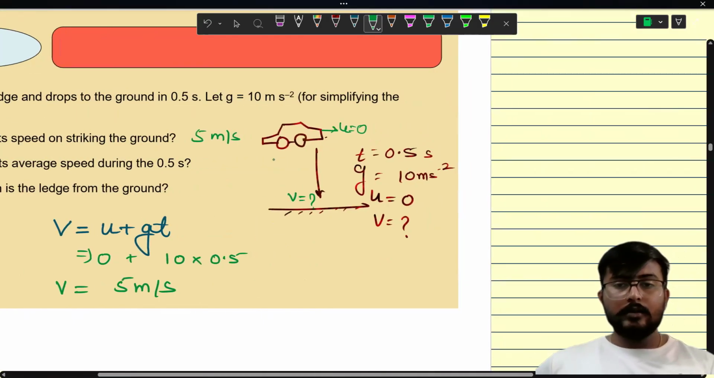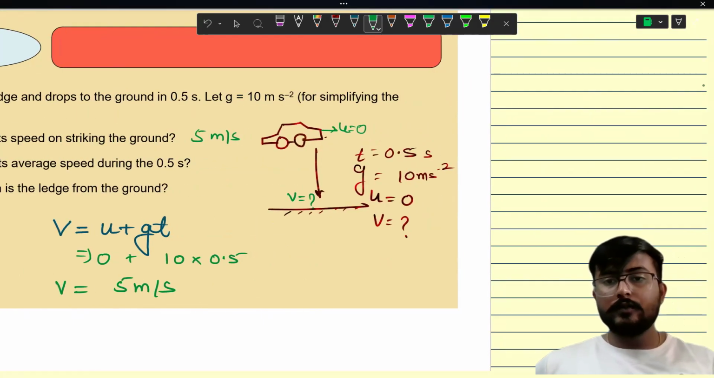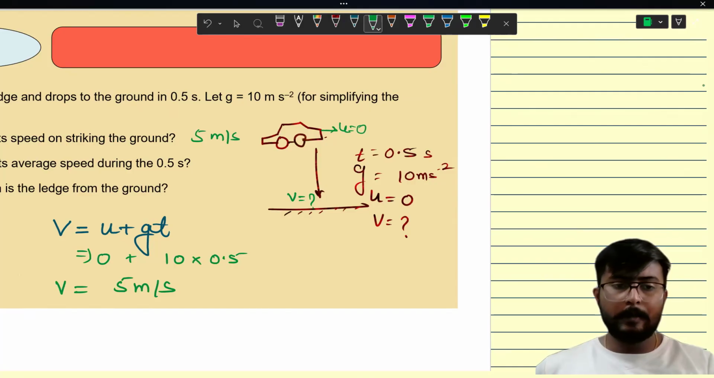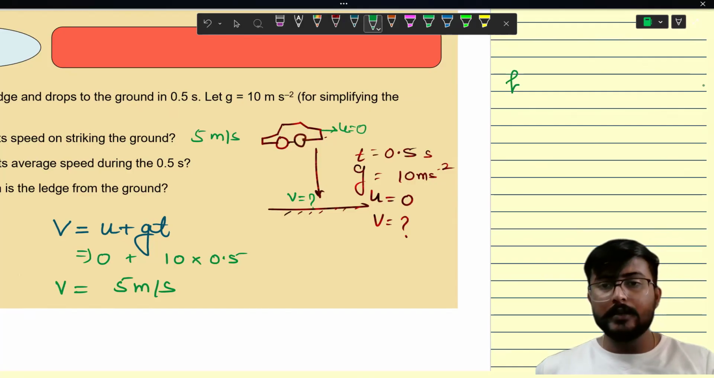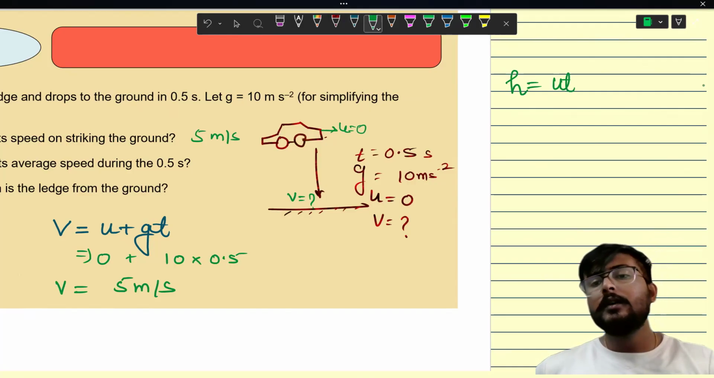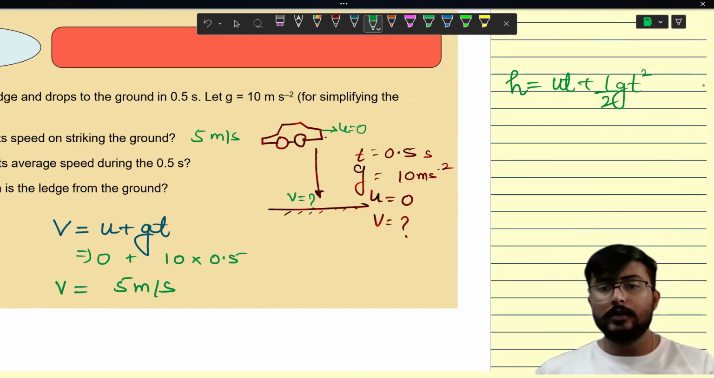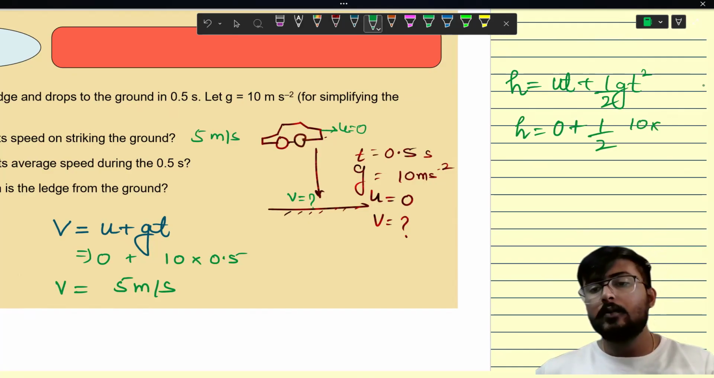So I'm doing the calculation over here. Height. Is there any formula for which we can use height? Yes, there is. h equals ut plus half gt square. We know u is 0, so this would be 0 completely. Half, g is 10, time is 1 by 2 into 1 by 2. Why two times? Because it's the square of 1 by 2.